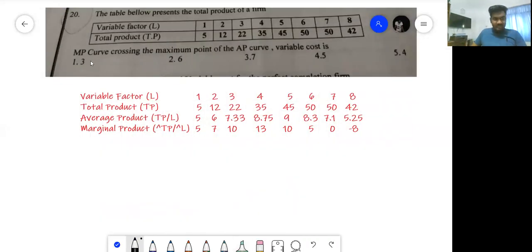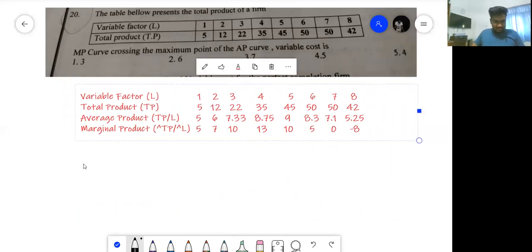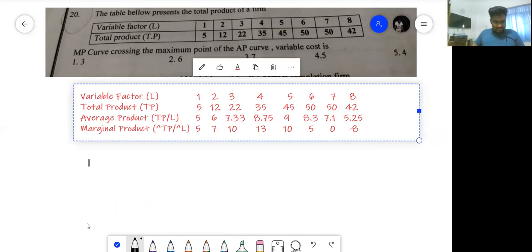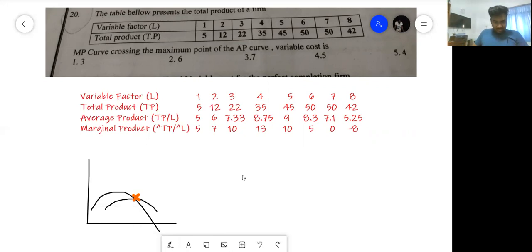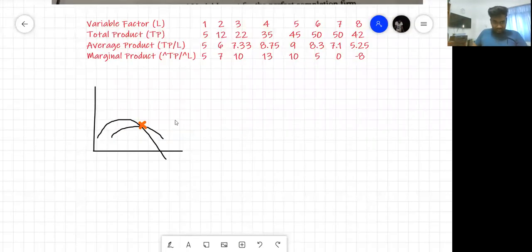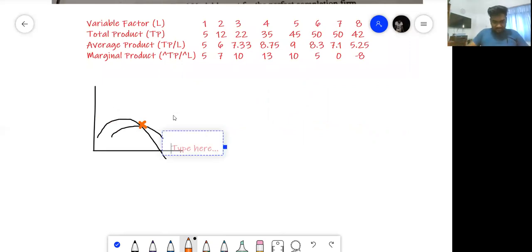Right, okay, so you have the marginal product crossing the maximum point of the AP curve. Draw a straight line. The marginal product cuts the maximum point of AP. So when it cuts the maximum point of AP, at this point your marginal product and average product are equal. This is your average product, and this here is your marginal product.